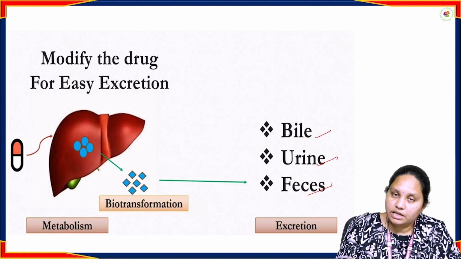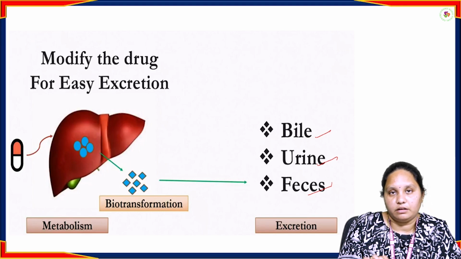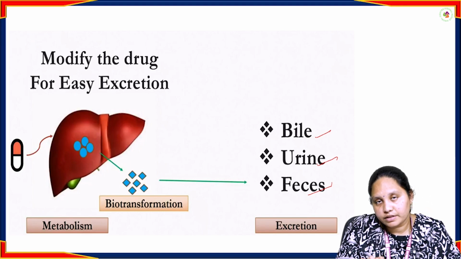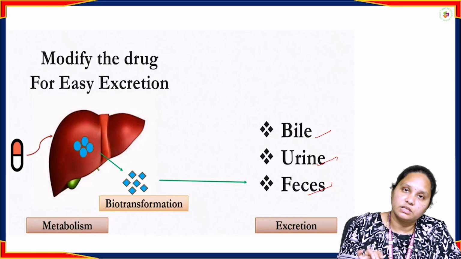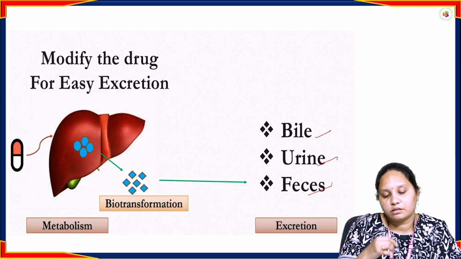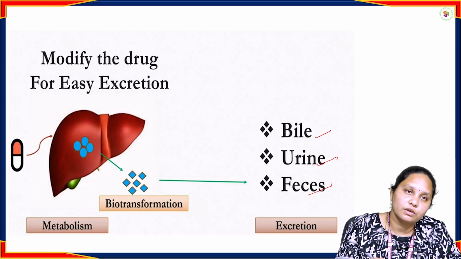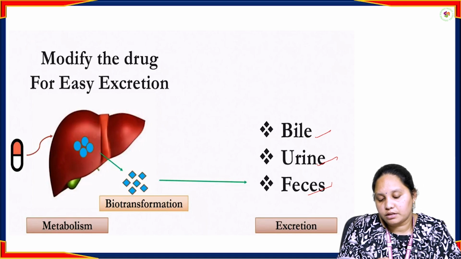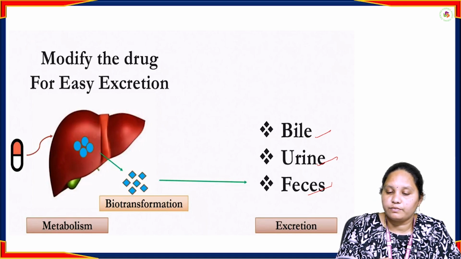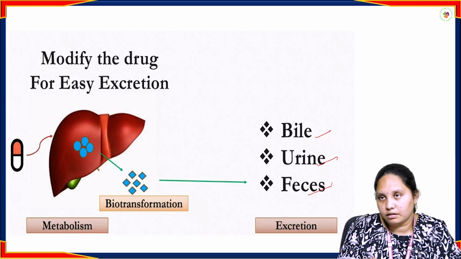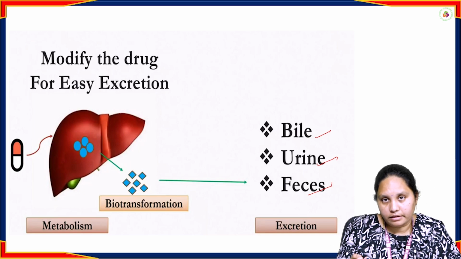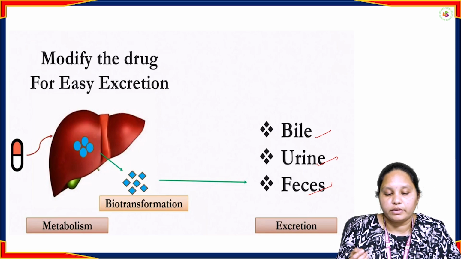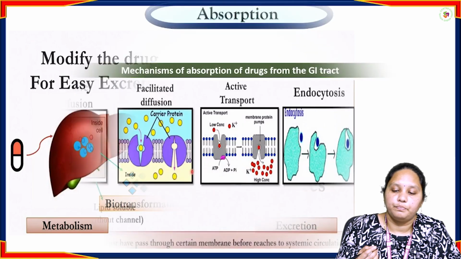For drug excretion, metabolism is required, and for drug activation, metabolism is required. Most drugs follow liver metabolism only, and a few drugs are activated through other organs like skin and pancreas.